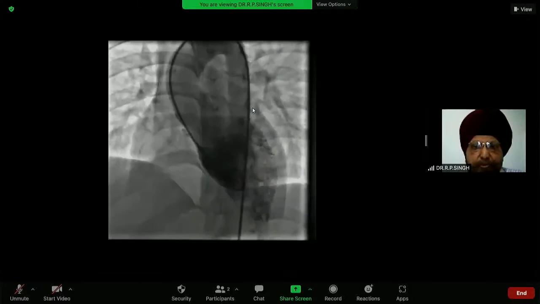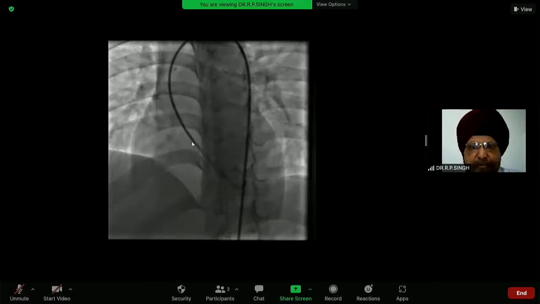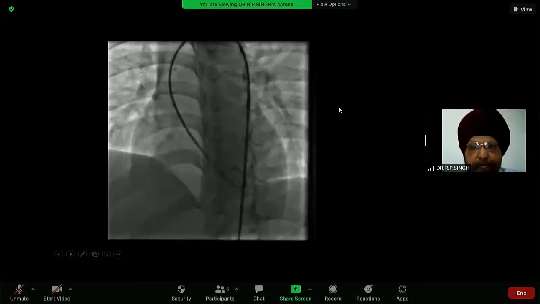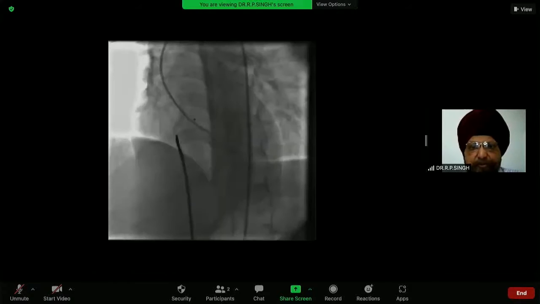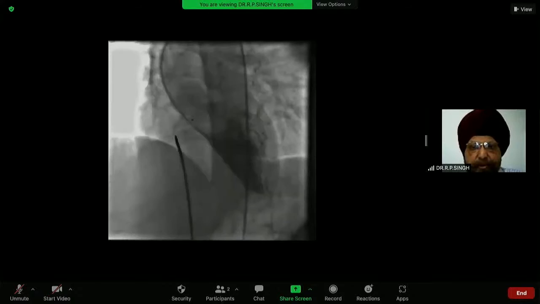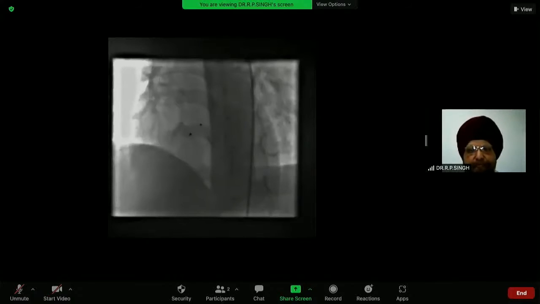So this was a child who had 3 episodes of infective endocarditis. There is a VSD here, but it is away from the aortic valve. So this is the device which is across, but now there is no flow from the left ventricle to the right ventricle, and this device is now released.